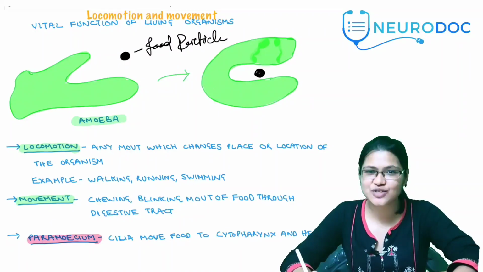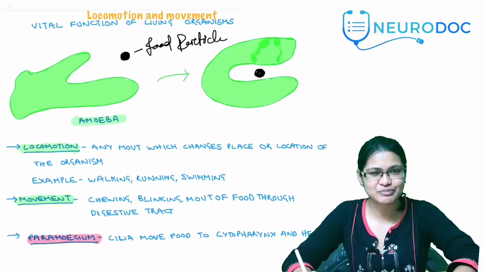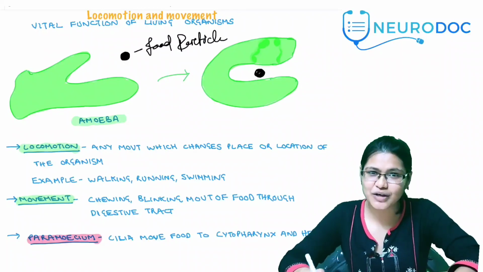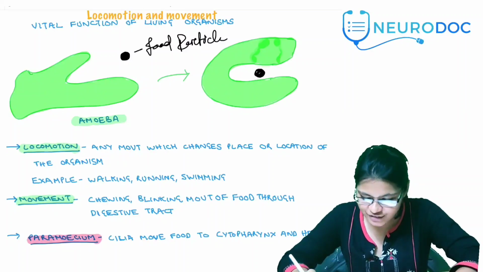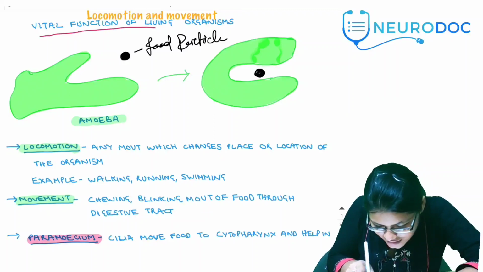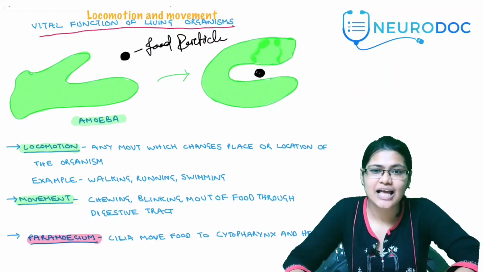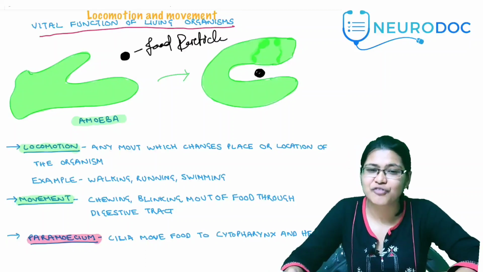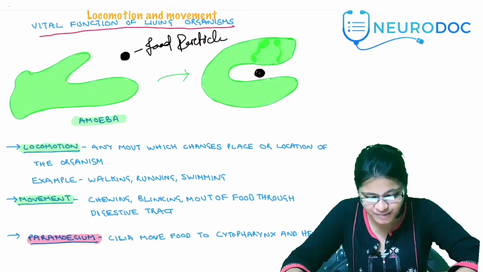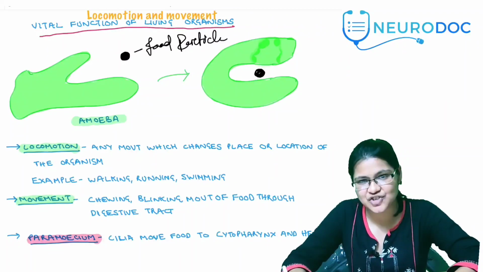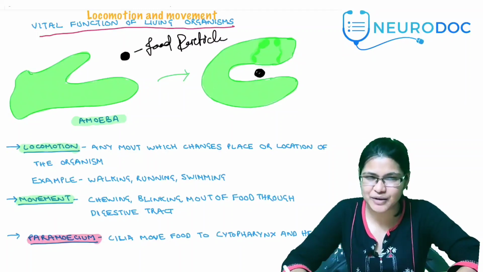So let's start. Today the topic is locomotion and movement. It's a simple topic but it's important. So what is locomotion? It is a vital function of living organisms. It is needed for all sorts of movements like getting food, chewing the food, digesting it, for mating, for shelter. A wide range of movements are seen. In animals, the movements are very varied and extreme, but in plants, you can see only minute movements.